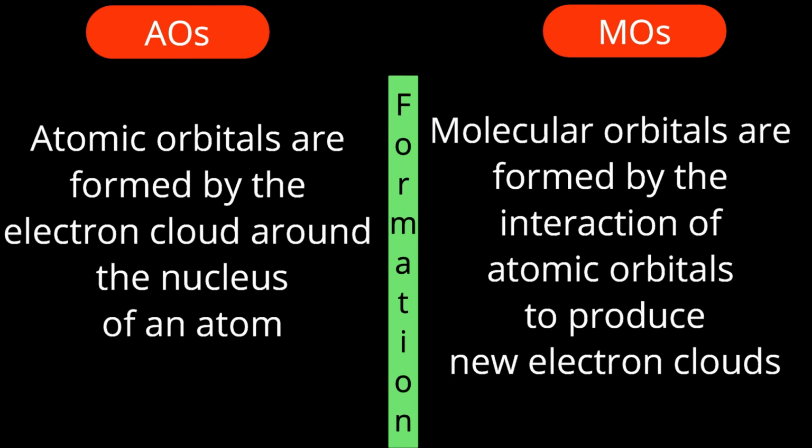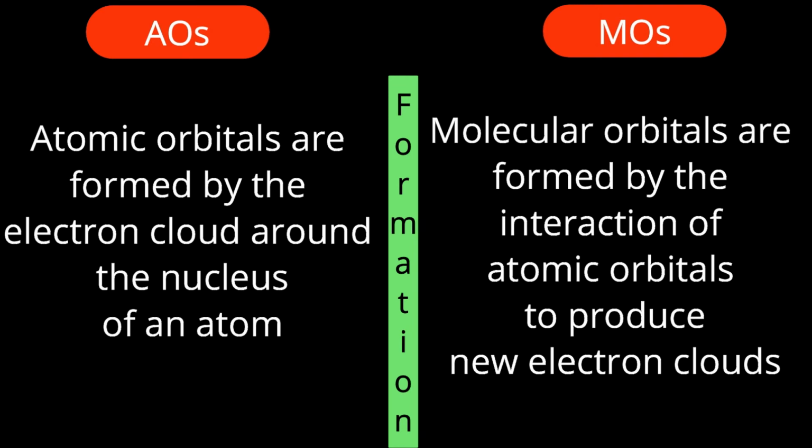An atomic orbital is an electron cloud around the nucleus. I am not saying the electron is revolving around the nucleus. Whatever that concept was, it is an outdated concept now. Because of uncertainty, we are considering the electron cloud in various magnetic quantum numbers, in various orbitals. I said s orbital, meaning 1s orbital, 2s orbital, 3s. In the case of p, 2px, 2py, 2pz. In the case of d, dxy, dyz, dxz, dx square minus y square, dz square.